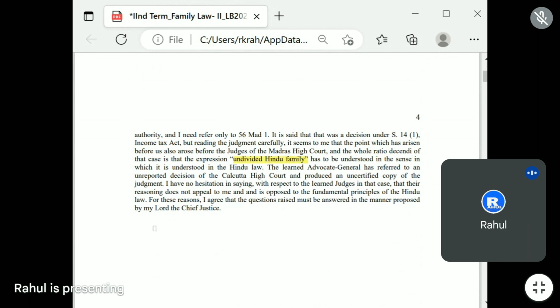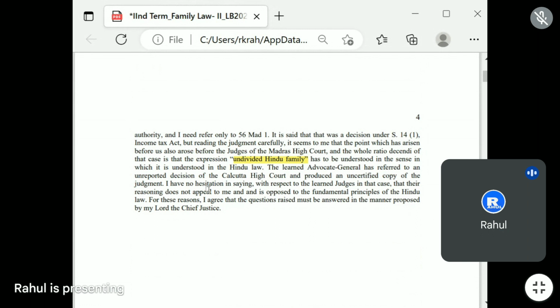Hindu family has to be understood in the sense in which it is understood in Hindu law. The learned Advocate General has referred to an unreported decision of the Calcutta High Court and produced an uncertified copy of the judgment.